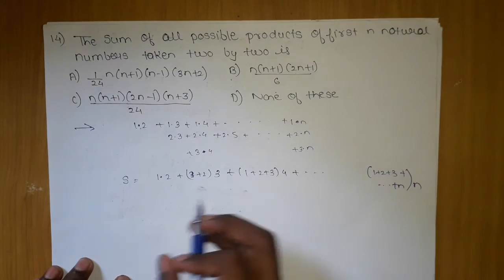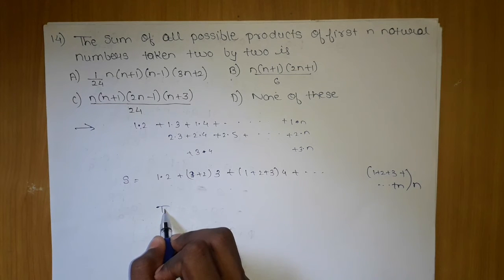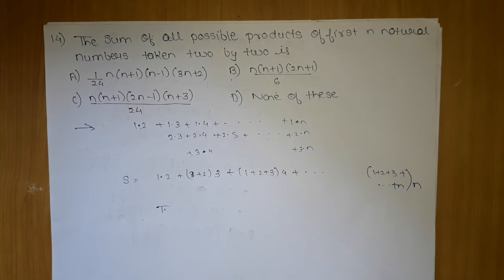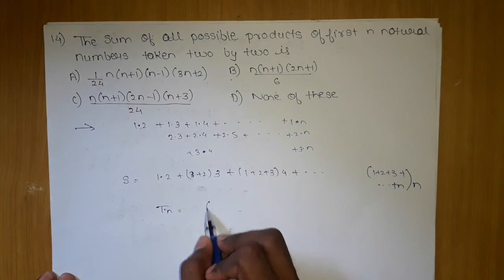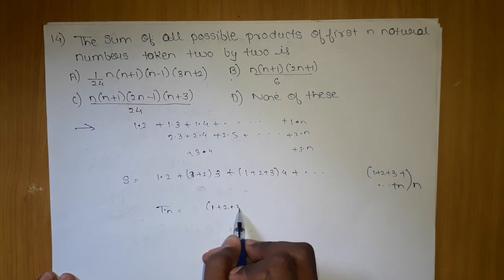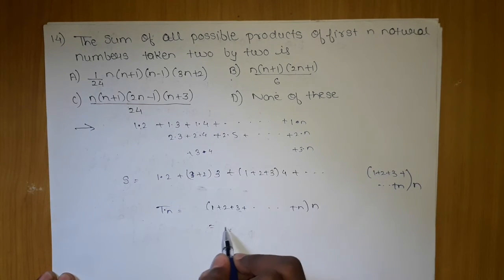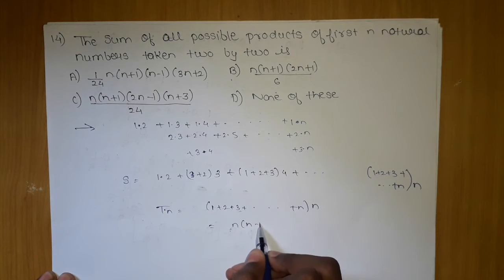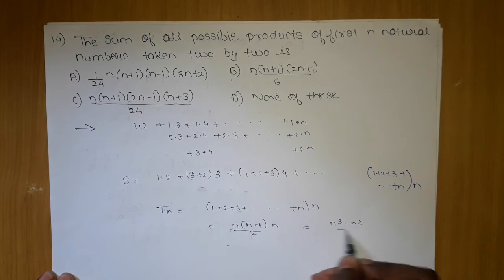So what finally are we getting? Can I predict the Tn term of this series? The Tn term of this sum. The Tn term will be nothing but 1 plus 2 plus 3 plus, and so on till n, into n. The sum of n terms is nothing but n into n minus 1 by 2, into n, which will multiply it and give me n cube minus n square by 2.